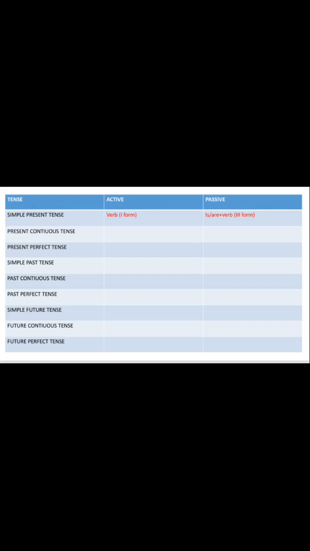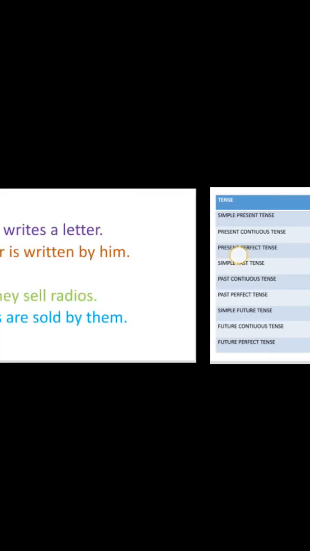So the first case: when the active voice is in simple present tense, where the verb is in first form, then when we need to convert that sentence into passive voice, in place of the verb, first we have to write is or are as per the subject, and we have to add the third form of the verb. We can understand this with the help of an example.